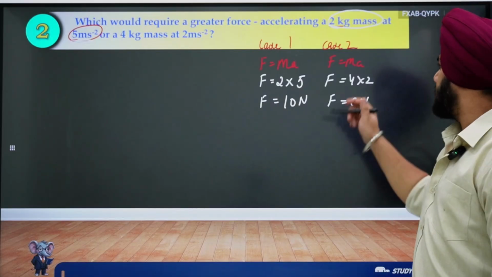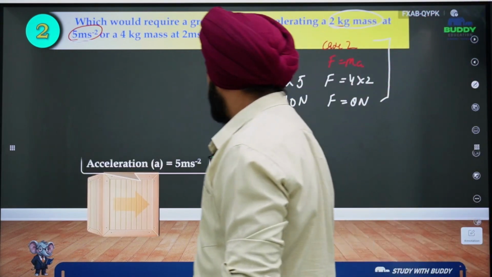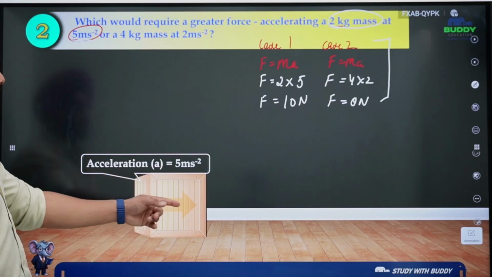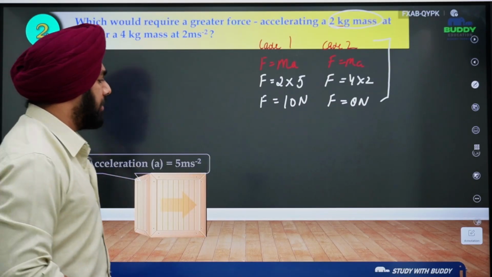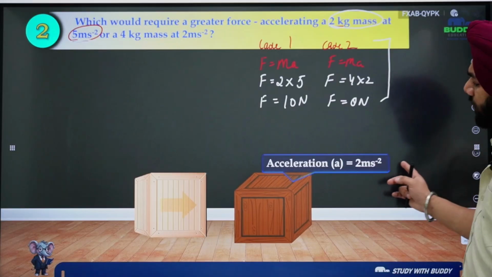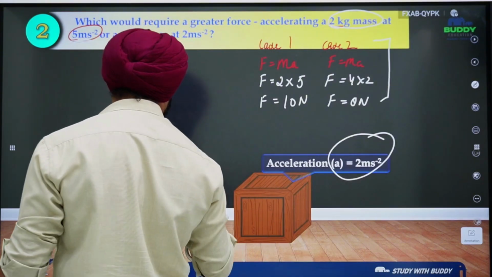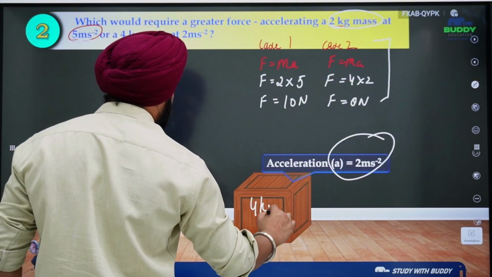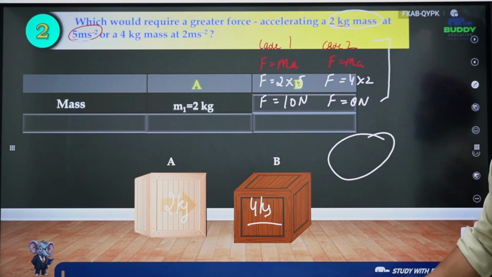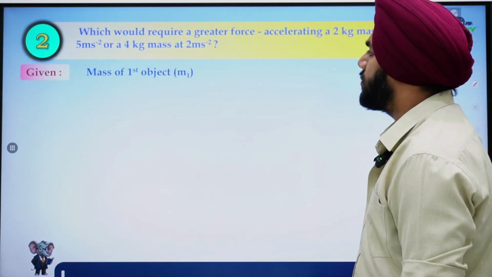Let's understand this. This is what we do basically, but let's understand it from this animation. There is a boy who is applying a force on a 2 kg block and it is moving with an acceleration of 5 meter per second square. Now there is another block and another boy who is exerting a force on a 4 kg block and the acceleration here is 2 meter per second square. So this is the 2 kg block, this is the 4 kg block. Eventually you'll be able to understand that when we compare A and B, we compare both the masses, we compare both the accelerations, and eventually we get the force, right?